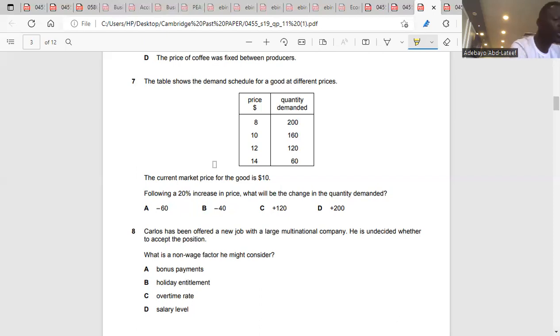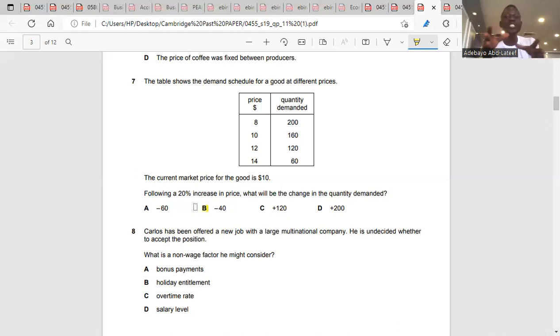And it becomes 120. So what's the difference between them? 120 minus 160 is minus 40. So the quantity decreased by 40. So the answer is B.